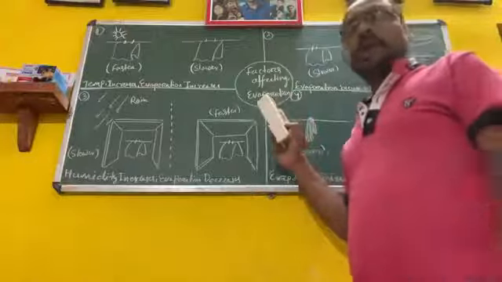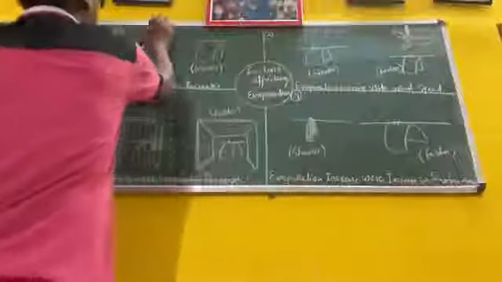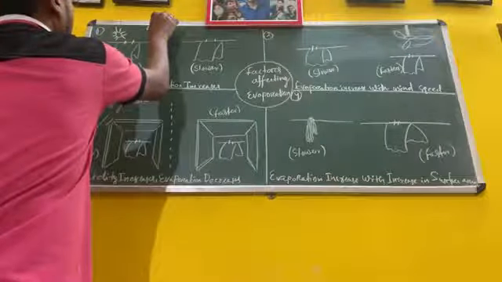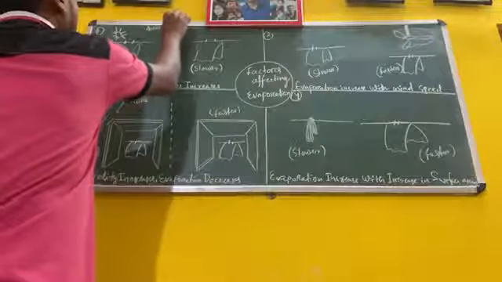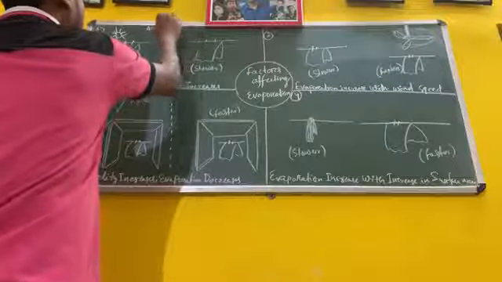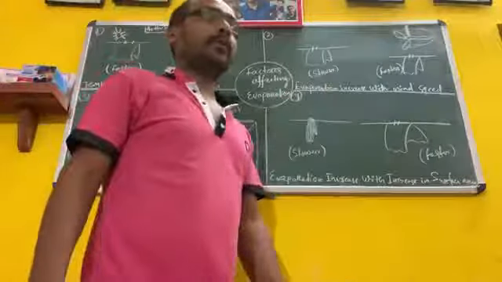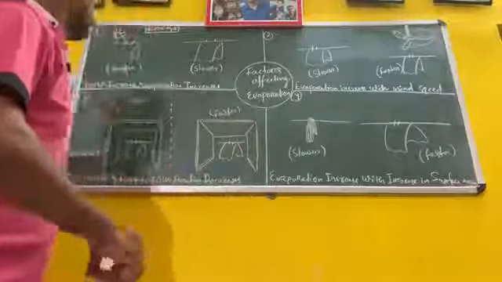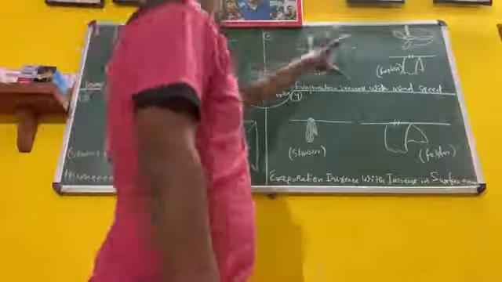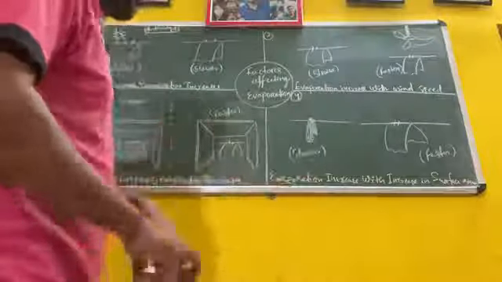For lesson 1, I have given the first activity. This is the first activity. You have to do it according to the diagram. I have given the activity according to the diagram. First factor, second factor, third factor, and fourth factor. These are the four factors given in your book.